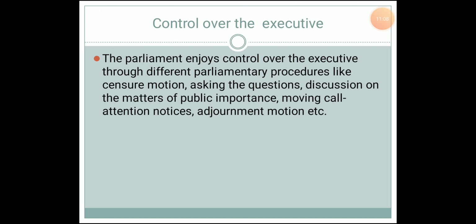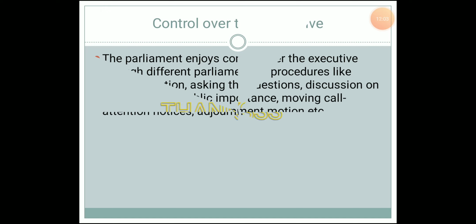They are censure motion, asking questions, discussion on matters of public importance, moving call attention notices, and adjournment motion. All these parliamentary procedures make sure that the Union government always enjoys control over the executive.